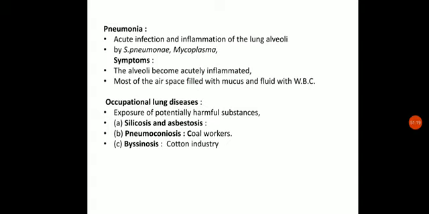Next is pneumonia. Pneumonia is an acute infection and inflammation of the lung alveoli. It is an infection by particular bacteria called Streptococcus pneumoniae, or Mycoplasma. These are the main two bacteria that cause pneumonia. So it is the acute infection of the lungs, due to which the inflammation of the lung alveoli will occur.